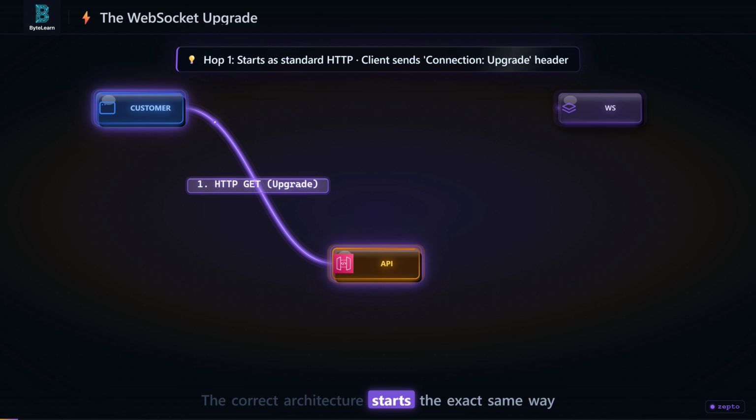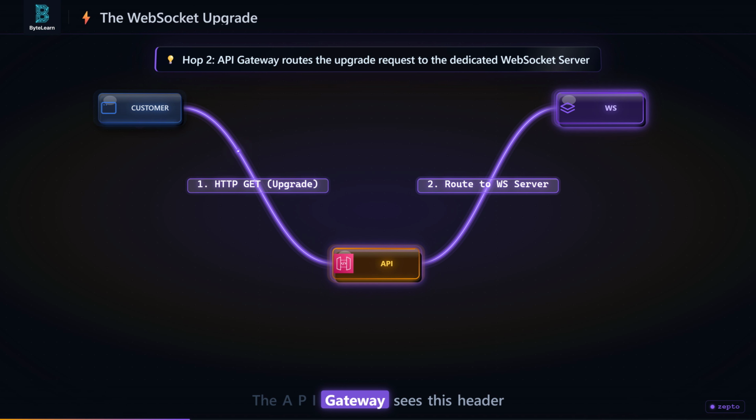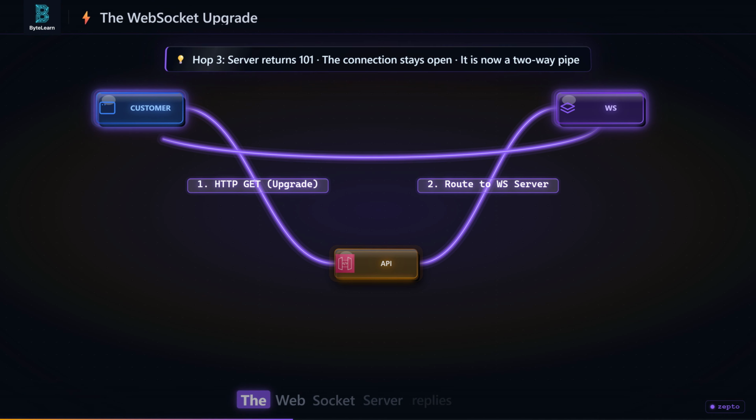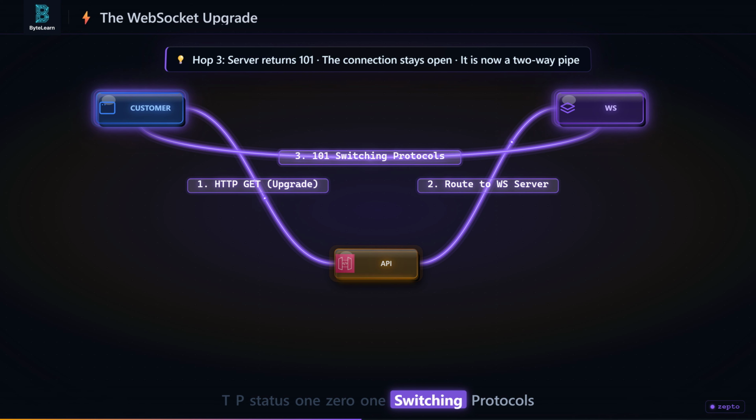The correct architecture starts the exact same way, an HTTP request. But the customer app includes a special header, connection upgrade. It is asking the server to change the rules of the conversation. The API gateway sees this header and routes the request to a dedicated WebSocket server. This server's only job is holding open connections. The WebSocket server replies with HTTP status 101, switching protocols. The handshake is complete. The connection does not close. It is now a persistent bidirectional pipe. The server can push data to the phone at any moment.